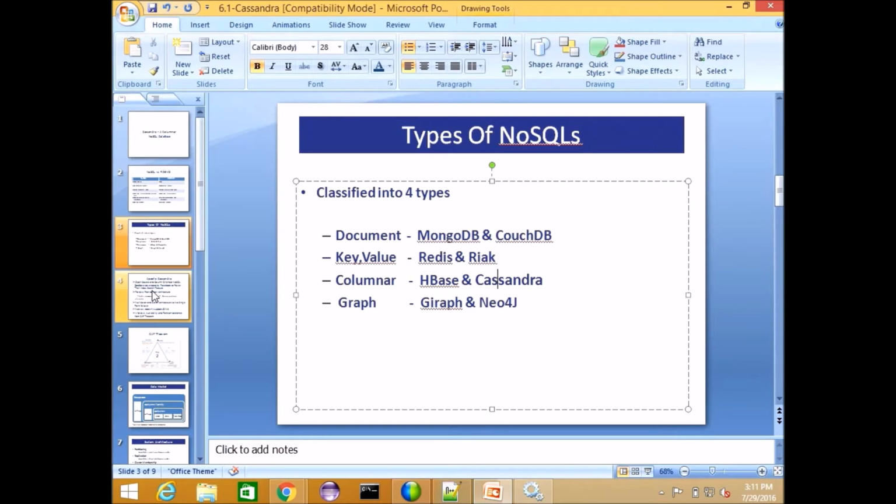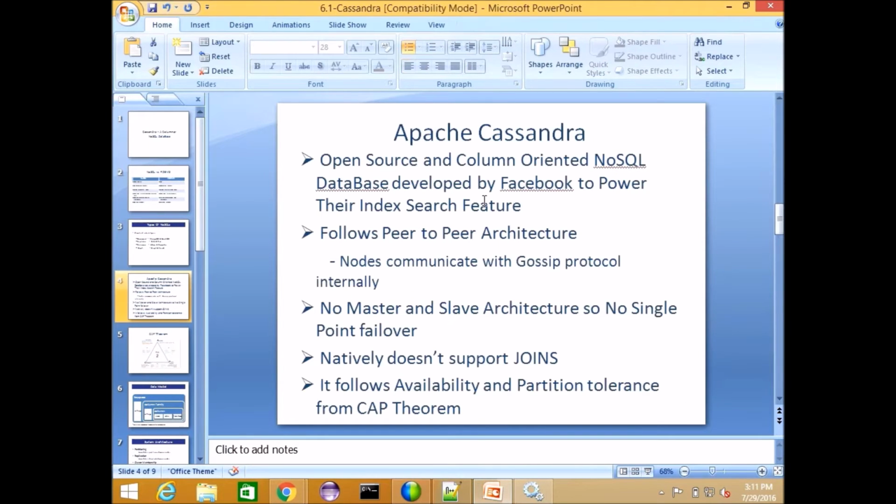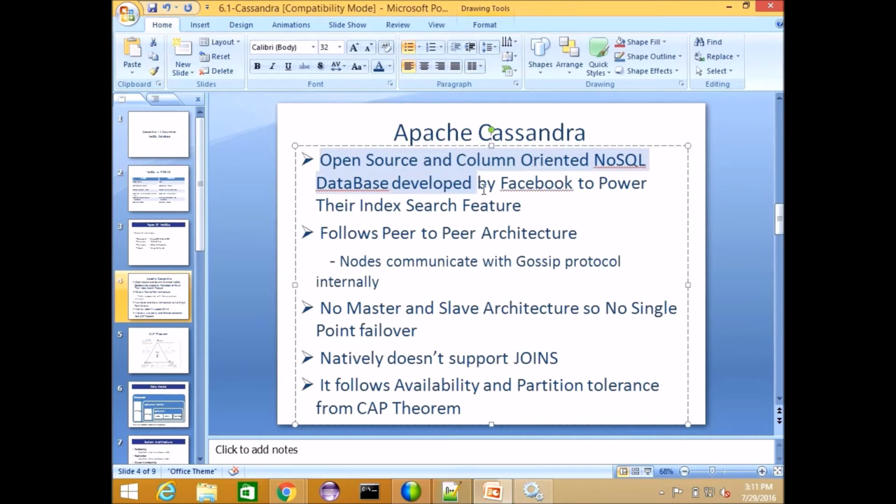And now coming to Cassandra. Cassandra is an Apache open source column-oriented NoSQL database developed by Facebook to power their index search feature. I mean, they were trying to improve their index search feature, so they took Amazon Dynamo and Google Bigtable, and by using those two databases, they introduced this Cassandra. It follows peer-to-peer architecture, which means there is no master and slave architecture.